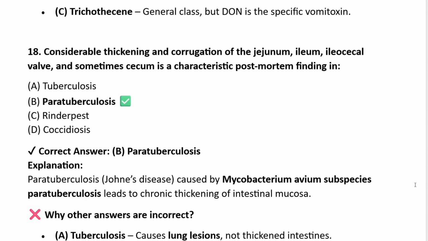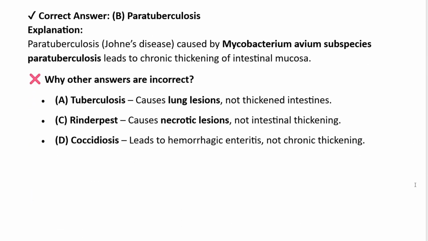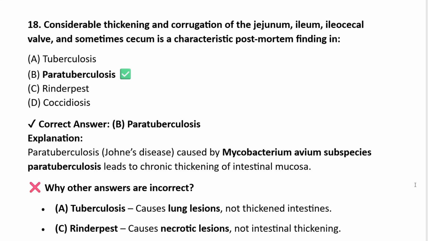Paratuberculosis leads to chronic thickening of intestinal mucosa. Why other answers are incorrect? Tuberculosis causes lung lesions, not thickened intestine. Rinderpest causes necrotic lesions, not intestinal thickening. Coccidiosis leads to hemorrhagic enteritis, not chronic thickening. That's why the correct answer is option B, paratuberculosis.